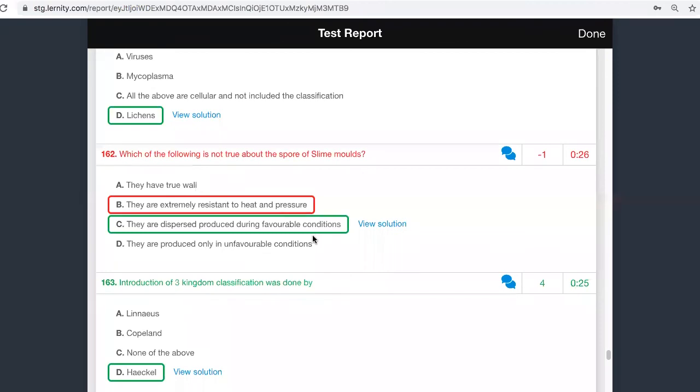The spores are dispersed. The point is trying to tell that the spores are produced and dispersed, comma. I think the comma is missing here. They are not produced during unfavorable condition. Okay, so please understand that spores are always produced during unfavorable condition and dispersed during favorable conditions. Okay, so even though that is the way it is there.